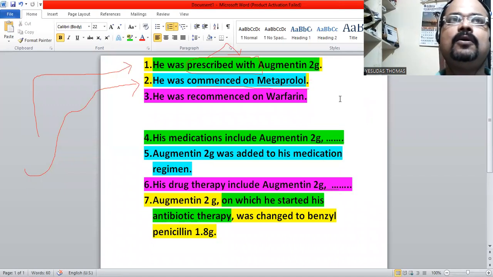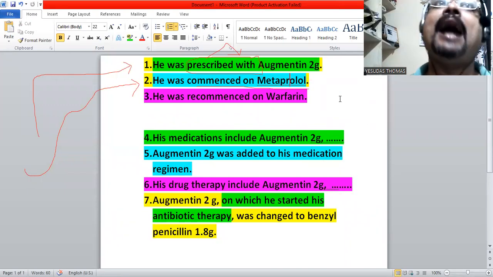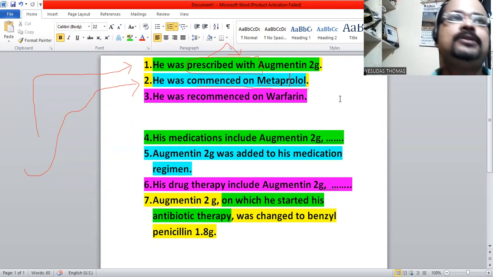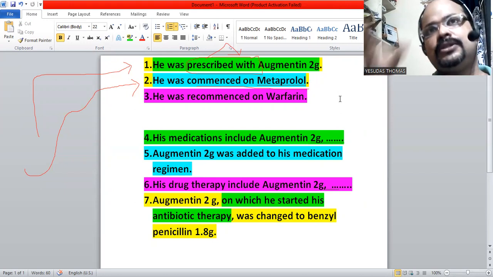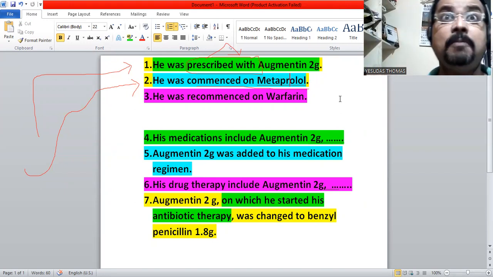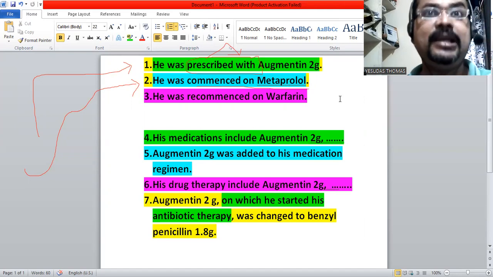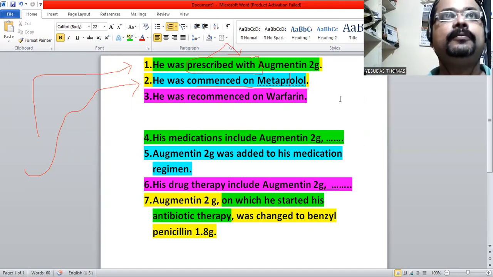When we start medications for hypertension, hypothyroidism, diabetes, obesity, it will normally be long-term, and once we start the medications, it should go on regularly. So we commenced that. The doctor commenced metoprolol once in 2003, and still it is going on.